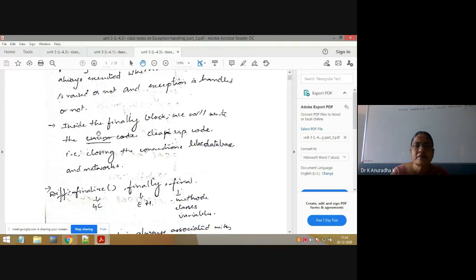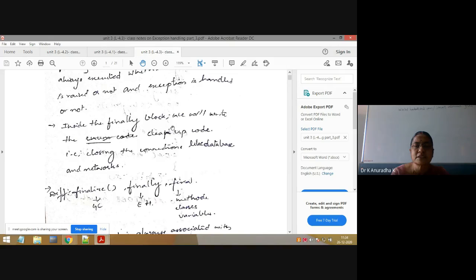Next, inside the finally block, we will always write the cleanup code. In garbage collection, we write cleanup code in the finalize method. Before destroying the object, the garbage collector first executes the finalize method of that class, and inside the finalize method we write the cleanup code.